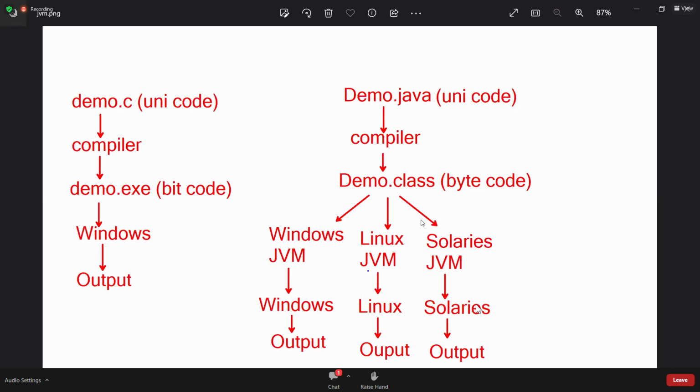But why did the Java developers do it like this? What problems did they face in C? All those were rectified by the Java developers. Java is latest as compared to C. Whenever a new product comes in the market, what will they do? They will compare with old products. First, they will study old products and see what problems are there. They will rectify them and introduce new features. Like that. Now write these two diagrams. I'll give notes.